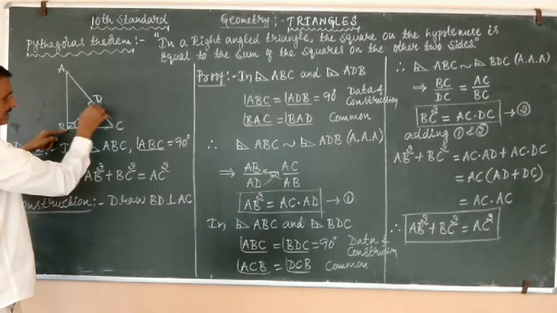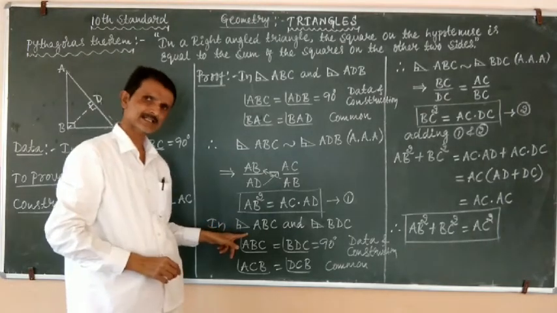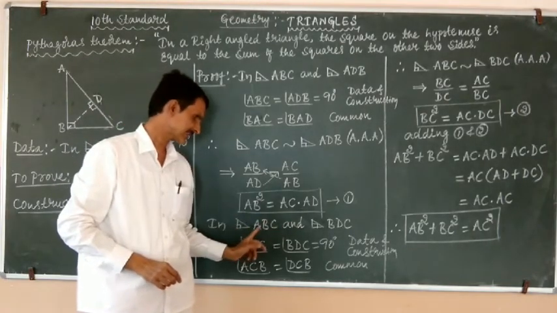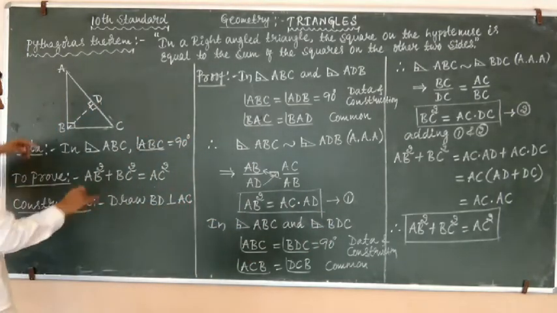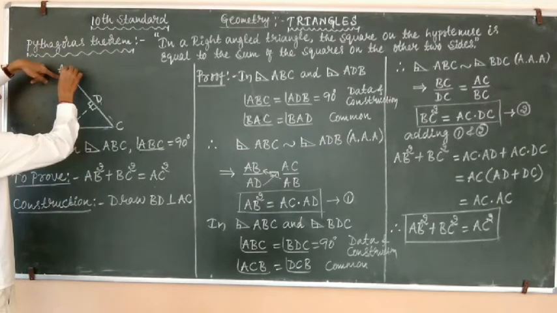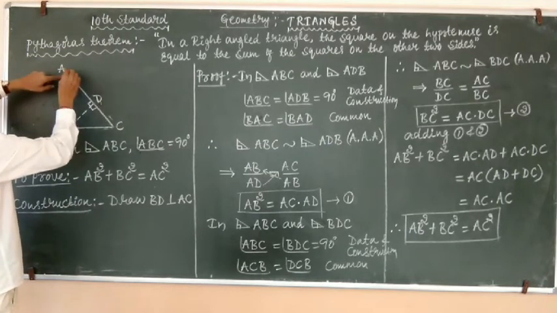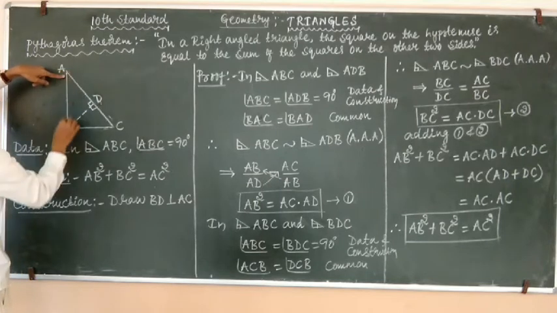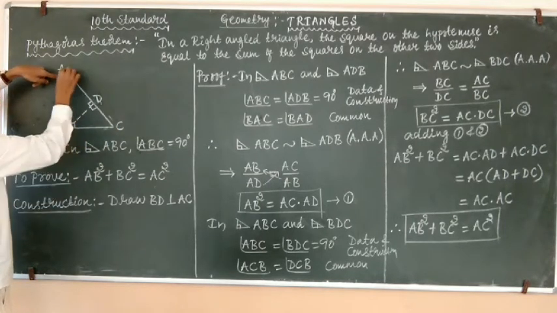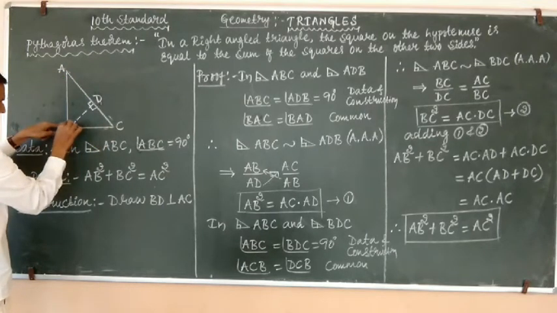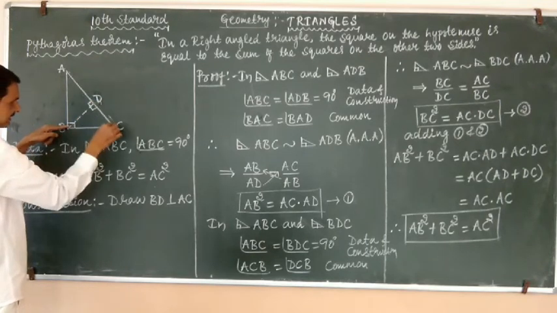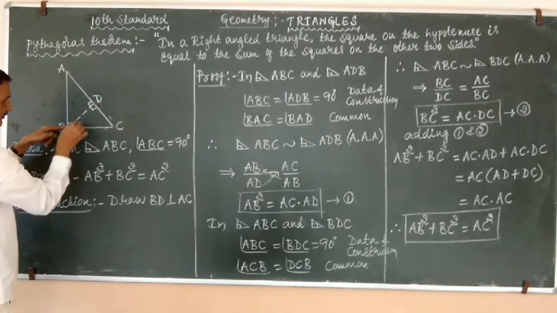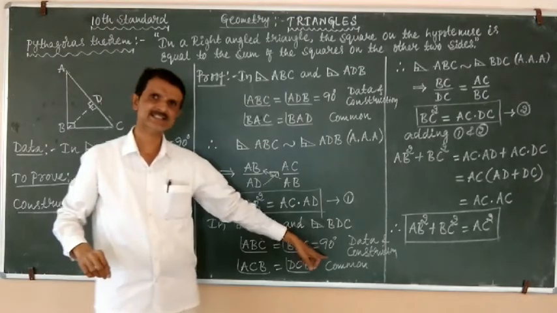In the right angle triangle ABC and right angle triangle BDC, in the same way, write the angles. Angle ABC, in the right angle triangle ABC, this angle B is equal to angle BDC or CDB, because these two are equal to 90 degrees.